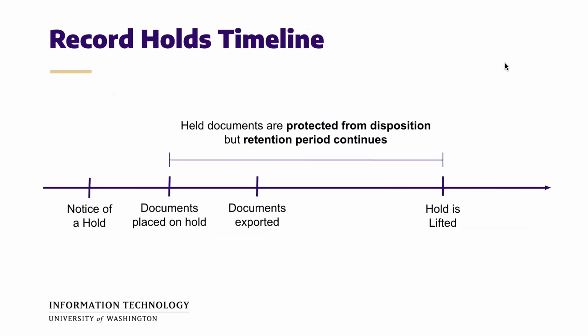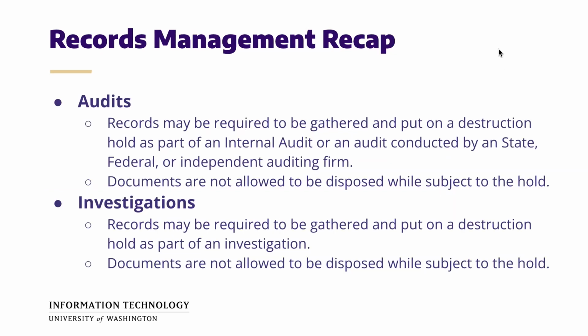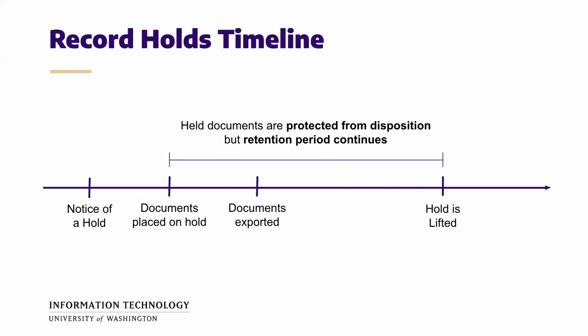What is important to note for all these 4 cases is that any document placed on a destruction or legal hold needs to be preserved, which means they may not be altered or destroyed until the hold is lifted. To give you a better idea of what the process looks like, here is the visual timeline of what a typical process looks like. I say typical because this may differ, but this starts with the notice of a hold.